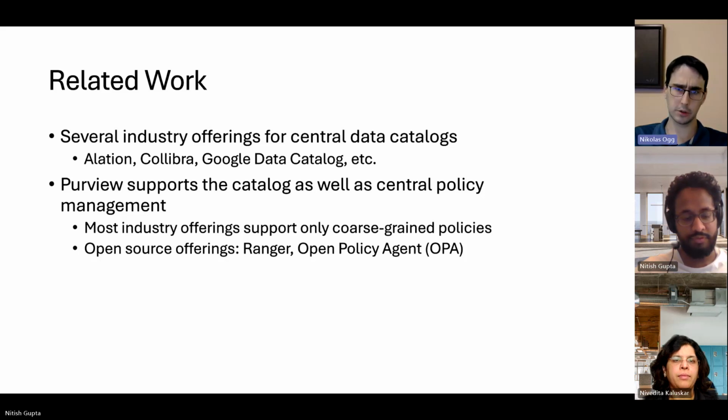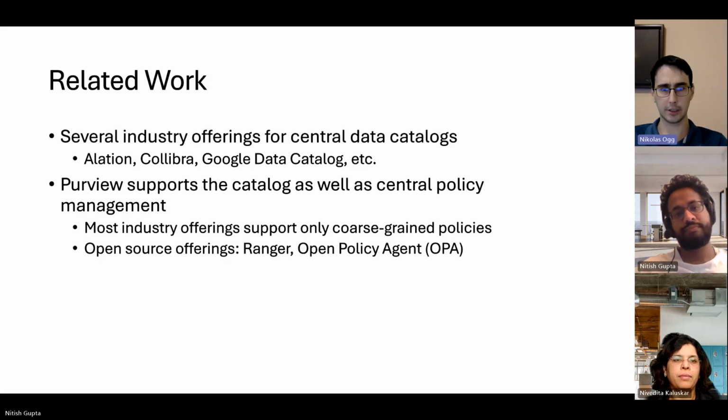In the access control space, specifically around role-based access control, there are some open source offerings such as Ranger and Open Policy Agent. And for the more industrial offerings, we see a lot of use cases be more around coarse-grained policies, such as access to the entire database, whereas Purview can support finer-grained policies down to the table level.